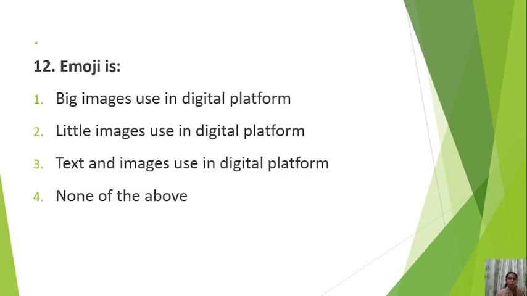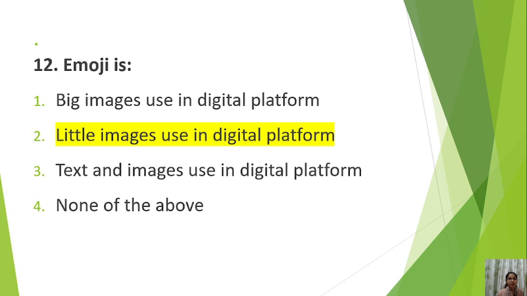Next question is: emoji is. You should answer this. Number 1 big images used in digital platform. Number 2 little images used in digital platform. Number 3 text and images used in digital platform. Number 4 none of the above. We all use social media platforms these days, so you know. So the answer is little images used in digital platform. You can also eliminate the other options. Big images, no, they are not big images. Third is text and images, no, they don't carry text, they are only images.